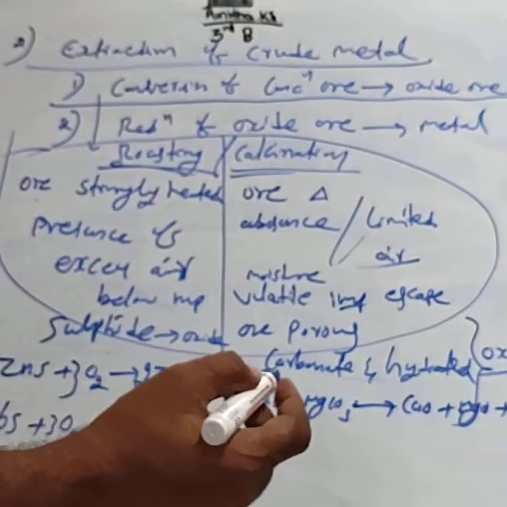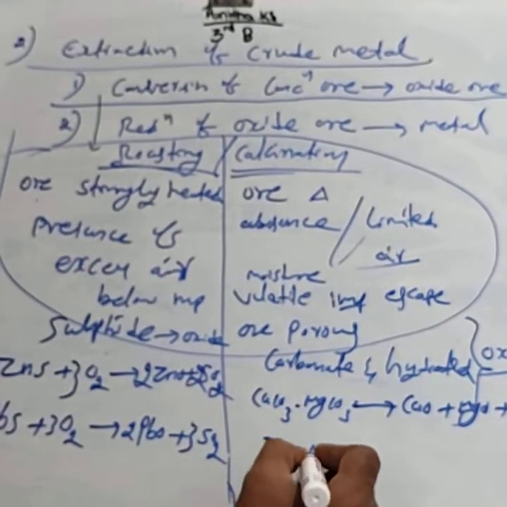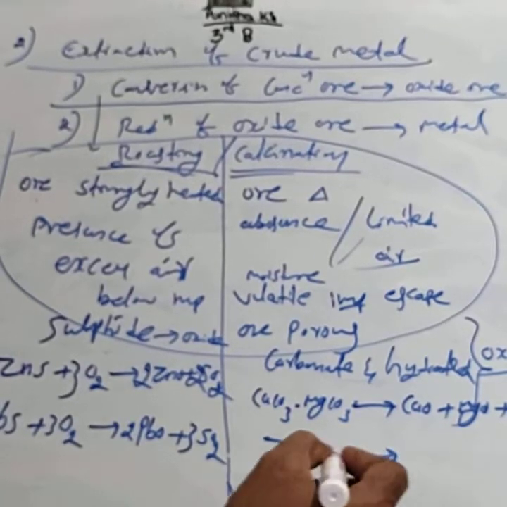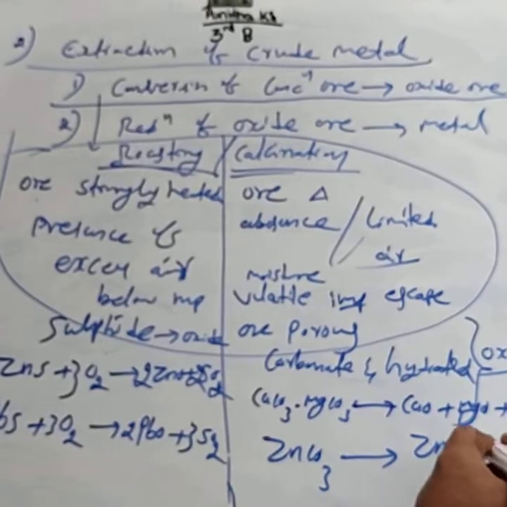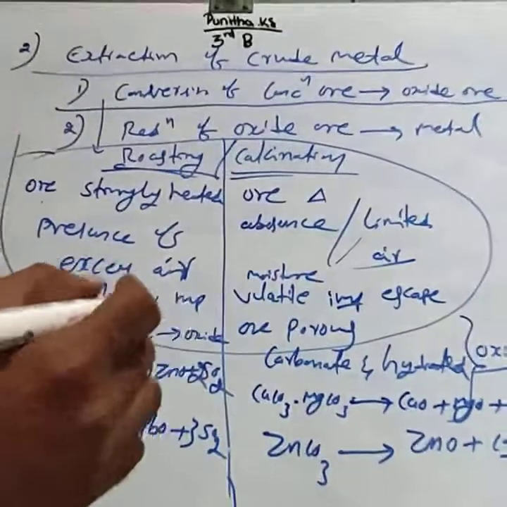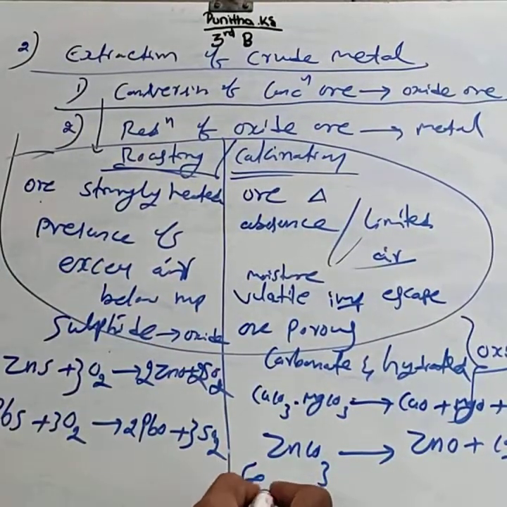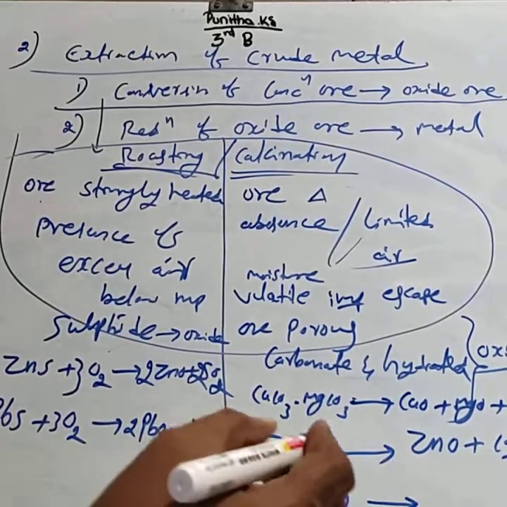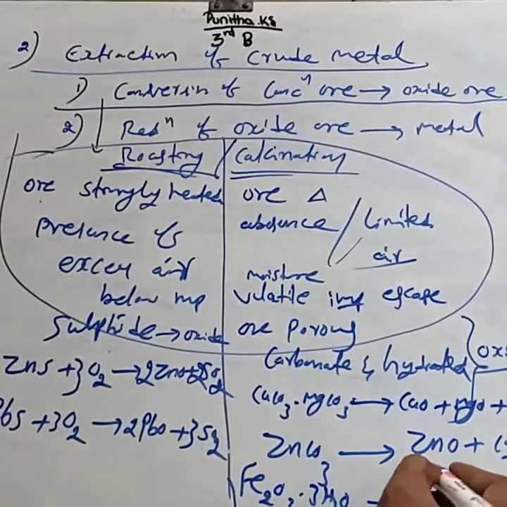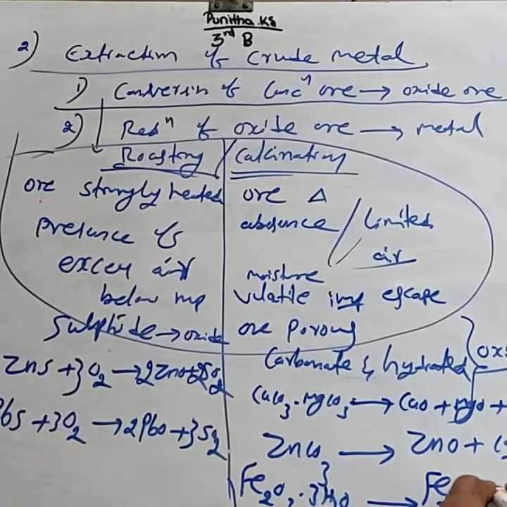Similarly, zinc carbonate, ZnCO3, commonly called calamine, is converted into zinc oxide, ZnO plus CO2. Also Fe2O3·3H2O, that is limonite, a hydrated ore, is converted into Fe2O3 plus 3H2O.